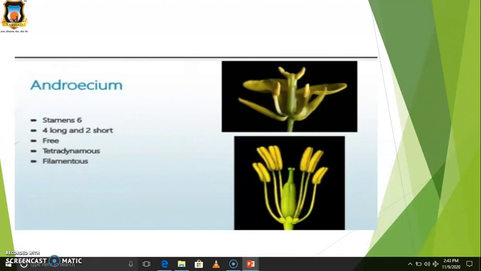Then the androecium. A total of 6 stamens are present, arranged in 2 plus 4, meaning 2 are outer and these stamens are short, and 4 are longer. This condition is called tetradynamous, meaning these 2 are the short stamens and the remaining 4 are the longer stamens.